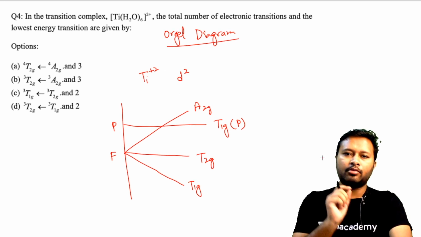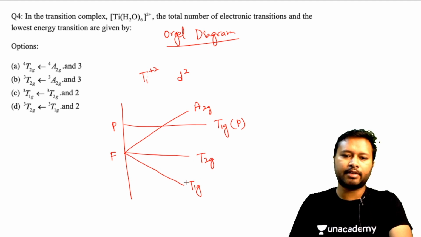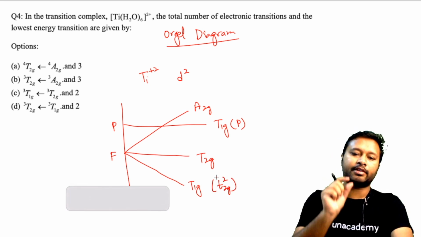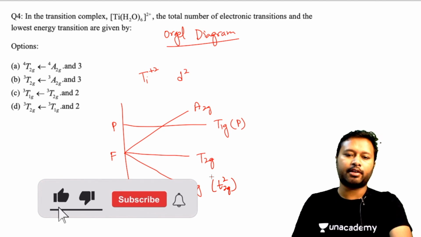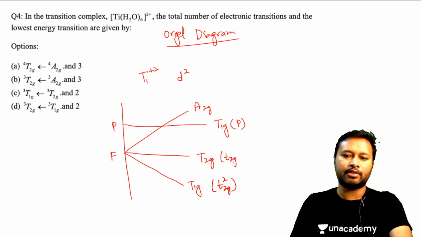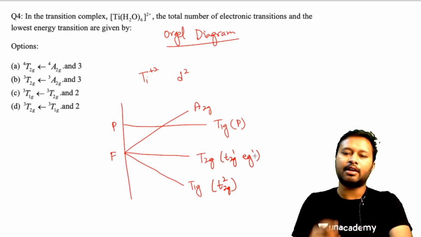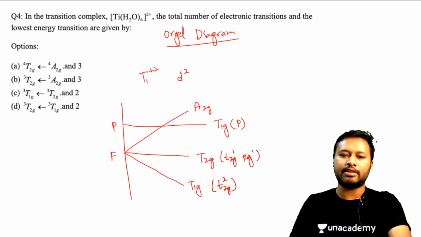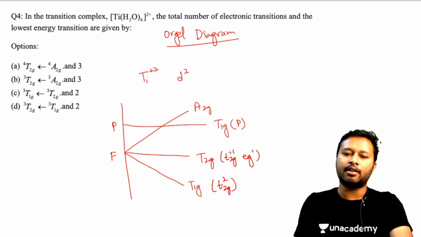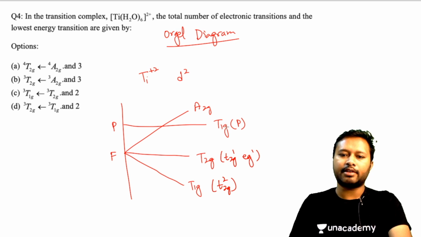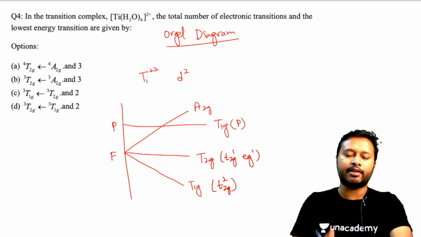Now to look at the number of transitions, this T1g state will come when you have the t2g2 electronic configuration, meaning both the electrons are in the t2g orbital. So that's what we will have here. This is going to come when you have t2g1 and eg1. That means one electron will be excited to the eg state and one electron stays in the t2g state. This is basically for the P level, so that's a different thing.